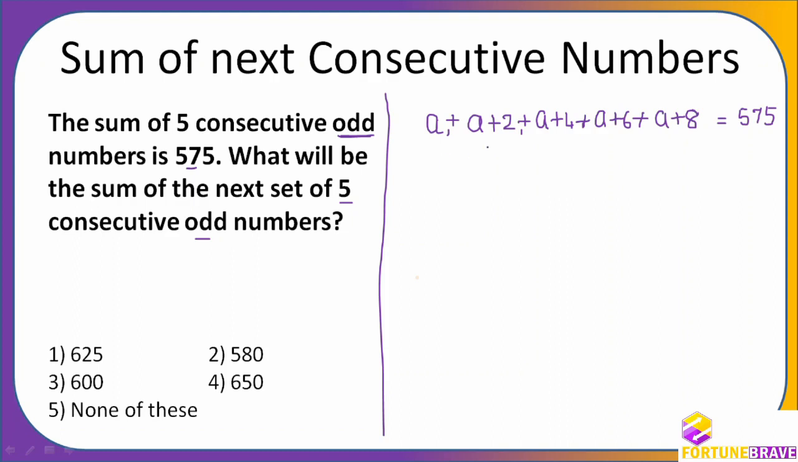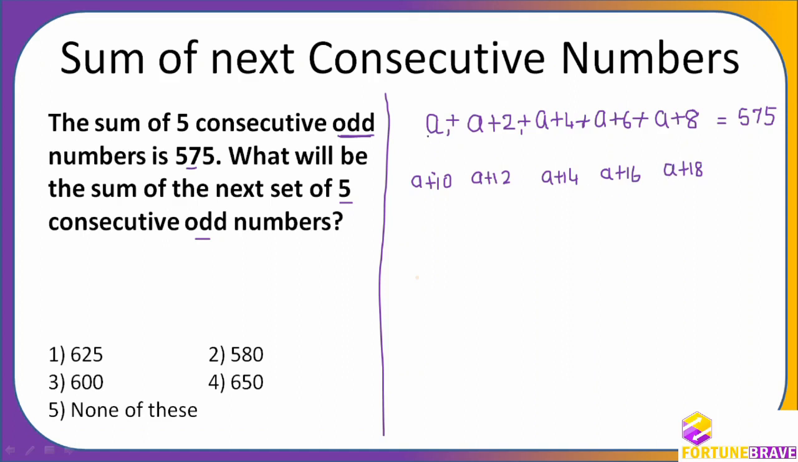How? If I continue this, what will the next set be? To start with, A plus 10, because this is 8 plus 8. Then this will be A plus 12. The third number will be A plus 14. Fourth number will be A plus 16, and fifth number will be A plus 18. Yes or no? So this is the next set, 6th, 7th, 8th, 9th, 10th.